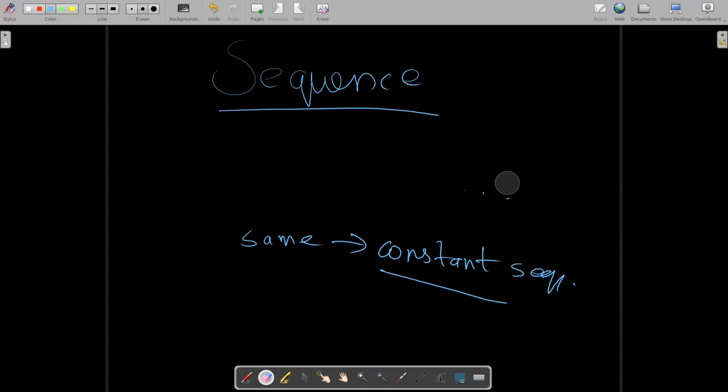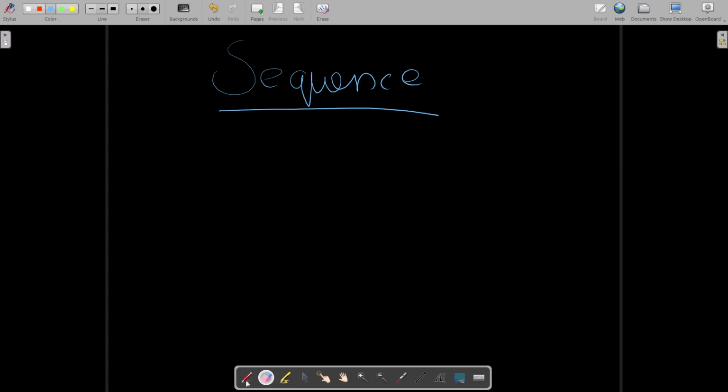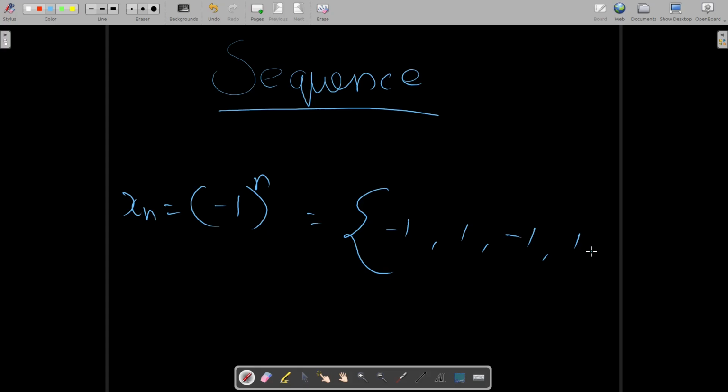Other than that, let's go back to our old example, which was x of n equals minus 1 raised to n. We remember the elements of this sequence look something like this: minus 1, 1, minus 1, 1, minus 1, and 1. You can see that the elements are going back and forth between two numbers, right? So the graph would look something like this. This is minus 1, this is 1, it would go here and here.